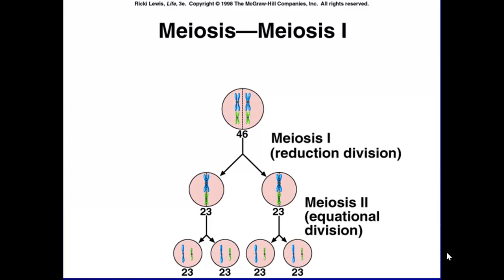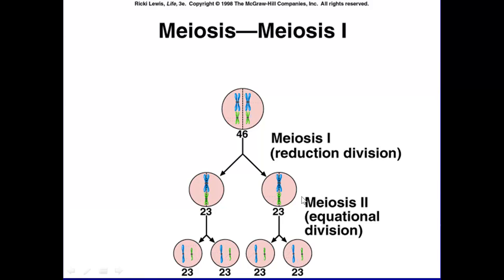Alright, so here's a diagram for meiosis 1. You have those 2 homologous chromosomes at the very top in the circle right here, and there are 46 chromosomes there. The meiosis 1 reduction, after the first step of meiosis, separates those 2 chromosomes, this one here and that one here, and now you have 2 different cells. In one cell you have 1 chromosome, and in the other cell you have another chromosome.